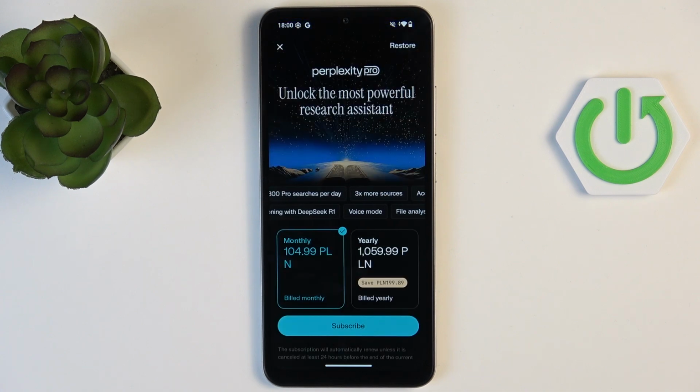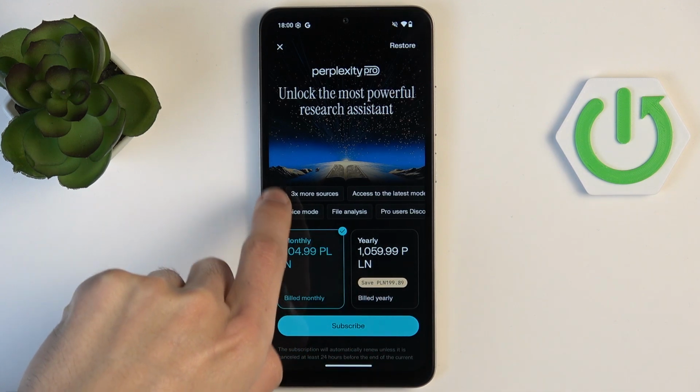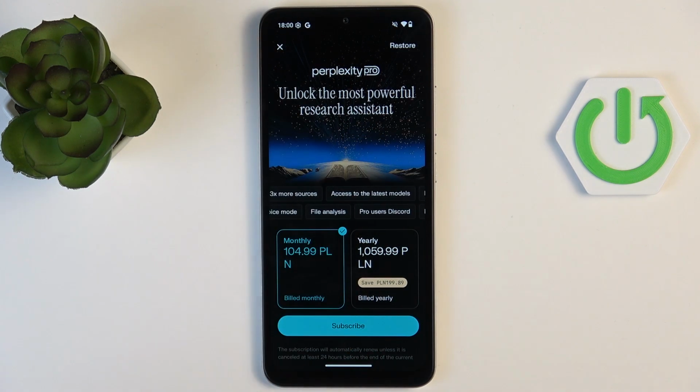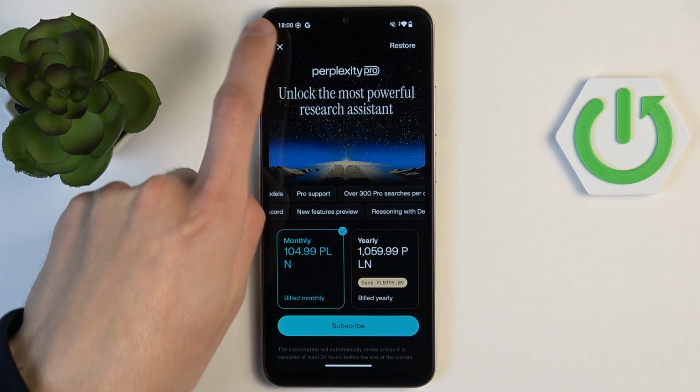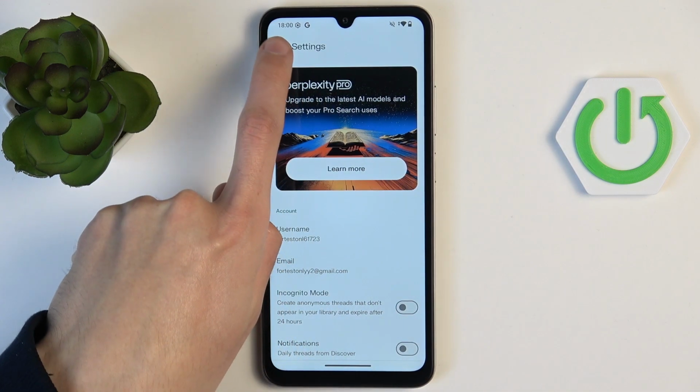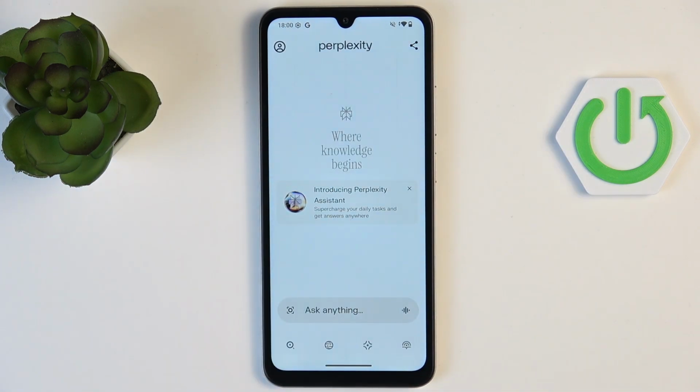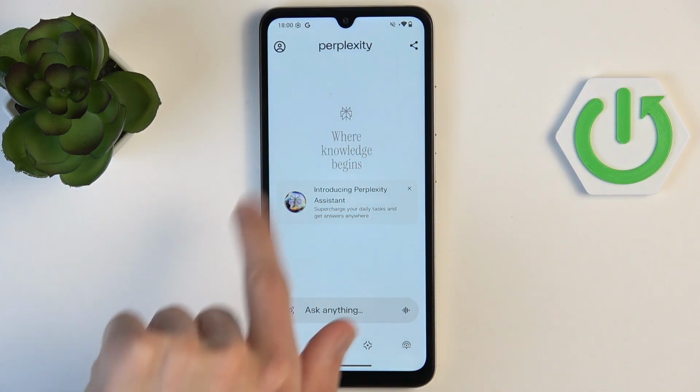And as you can see, we also have a subscription, which we can luckily just leave, but it's important to note that we don't have an option for a free trial. This is incredibly important, and we'll see later why. And if we leave it, we can just easily use the Perplexity. This is how it looks.